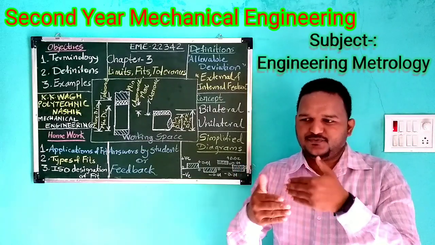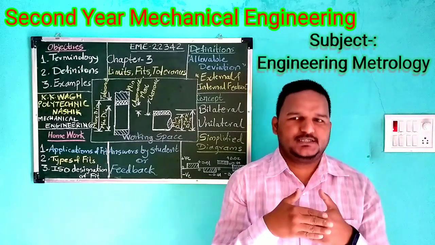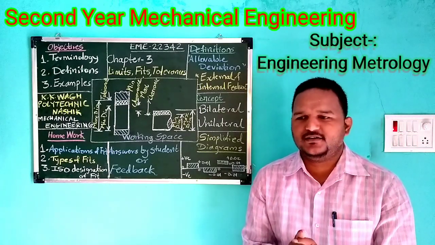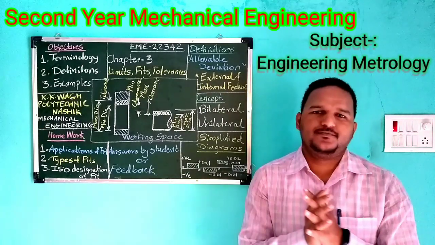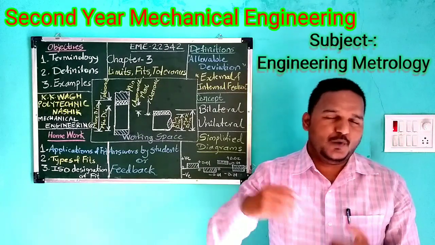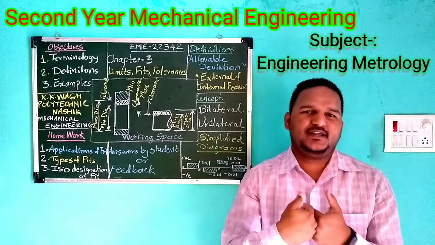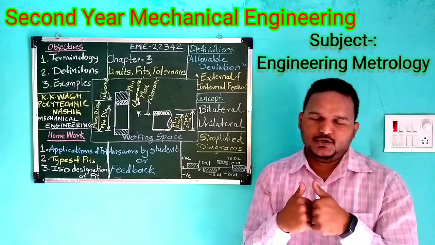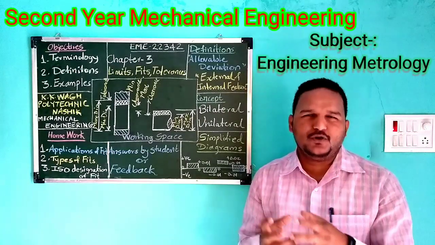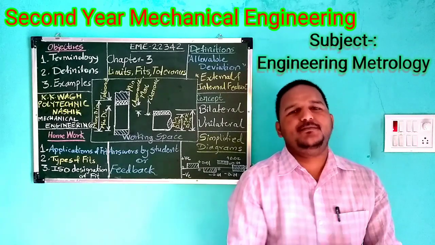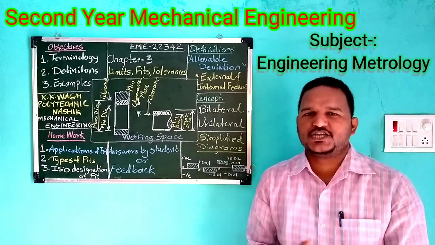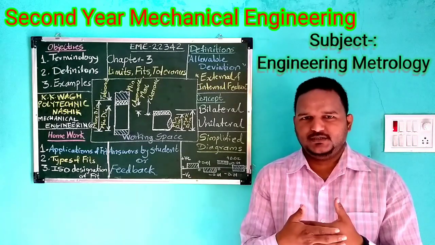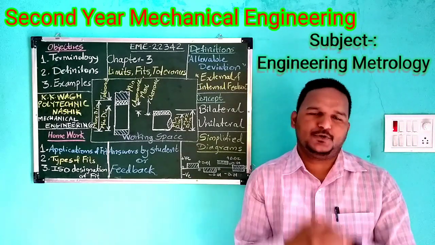We can consider fit between two mating components, because in the manufacturing sector we need assemblies. During assembly, one component gets fitted with another component, and mating happens. We fit the nut and bolt assembly, the shaft and bearing assembly, gears on the shaft.